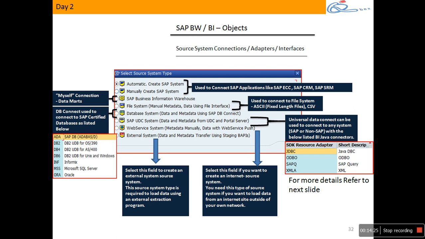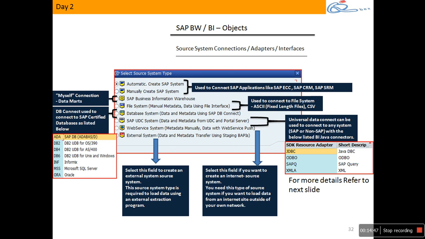Next, when you say external system with BAPIs, we use it when you want to extract data from some third-party ETL tools. Yesterday, I was discussing that if there is a situation that BW is not able to establish a connection to a source system, then we use some middleware ETL tools like BODS, where the external source is connected to BW with a middleware ETL tool.